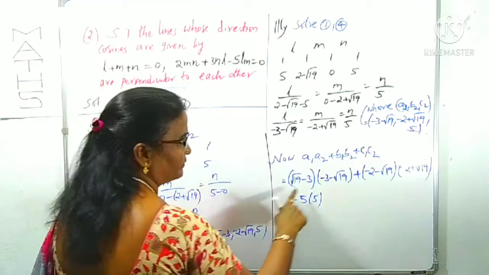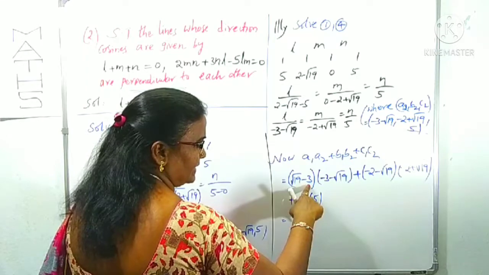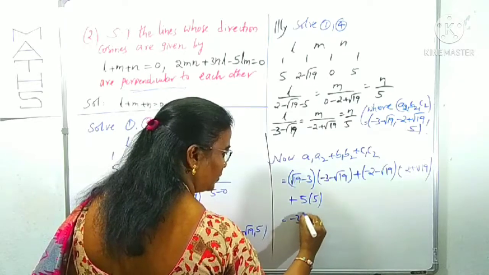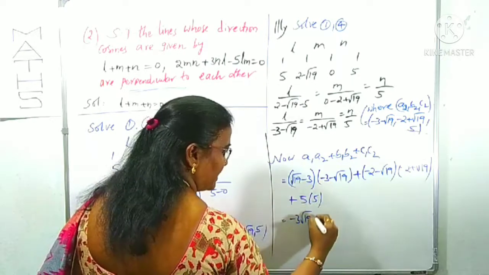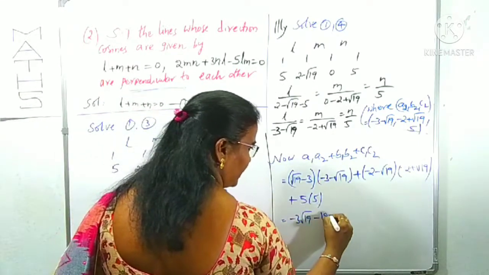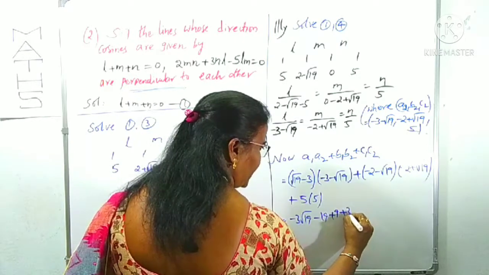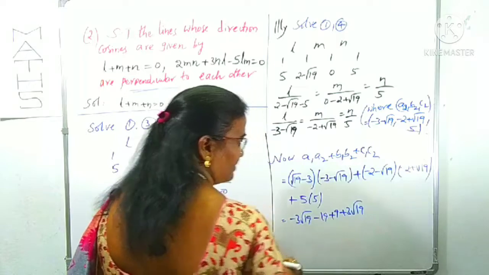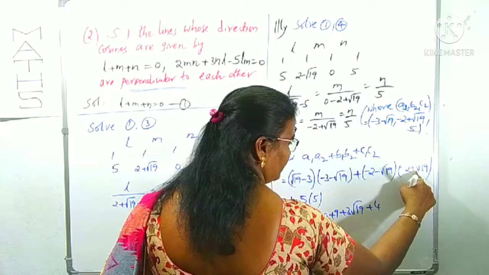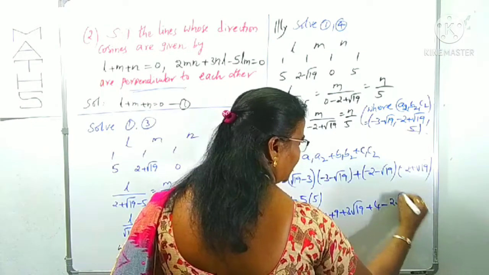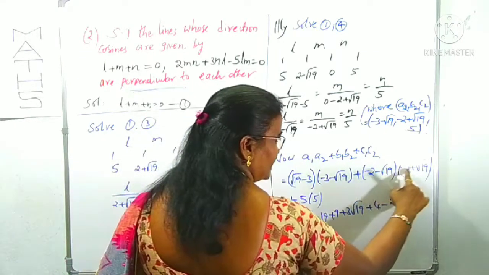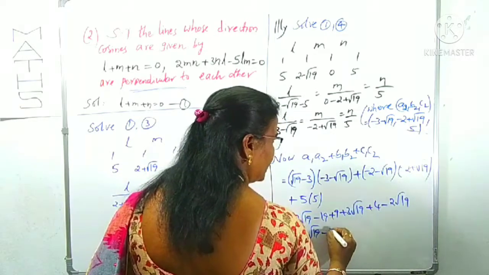What is this expansion? Now root 19 minus 3 into minus 3 minus root 19. Minus 3 into root 19, plus root 19 into minus root 19, which is minus 19. With minus 3 into minus 3, plus 9. Minus into minus, plus 3 root 19. We can concentrate on this one. Minus 2 plus 4. Minus 2 into plus root 19 is minus 2 root 19, with minus into minus, plus 2 root 19. Again minus into plus, minus root 19 into 19 is 19.